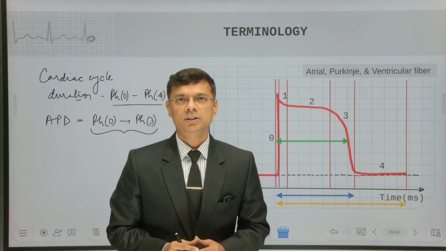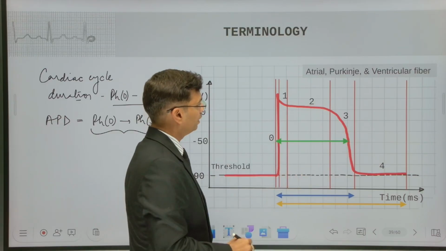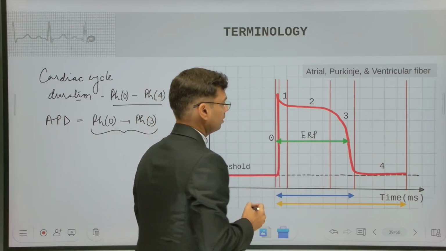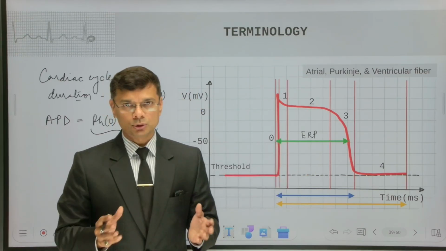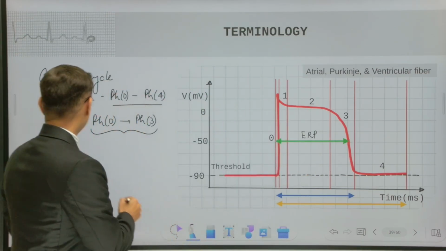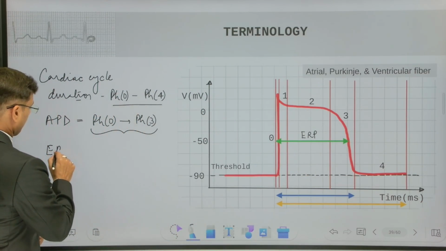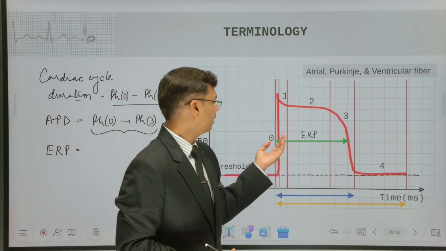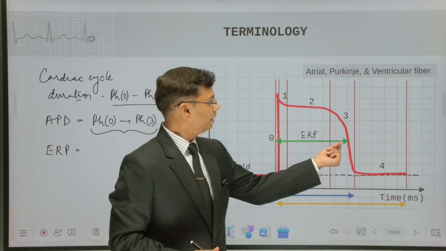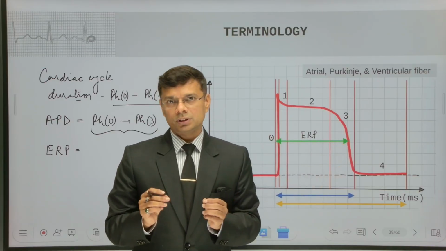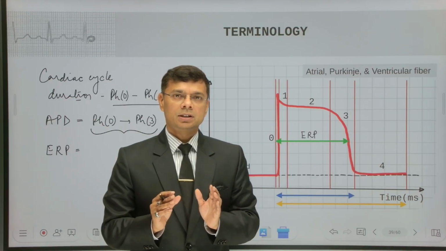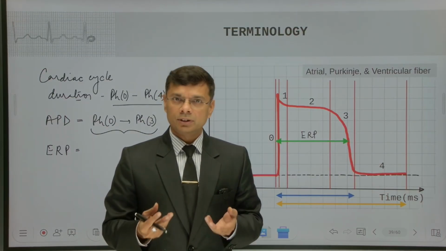Next term is the effective refractory period, as shown by the green arrow. This corresponds to the absolute refractory period, and this is the time interval between phase 0 and the effective recovery of the inactivation channels of sodium, so that they can fire again in phase 3.